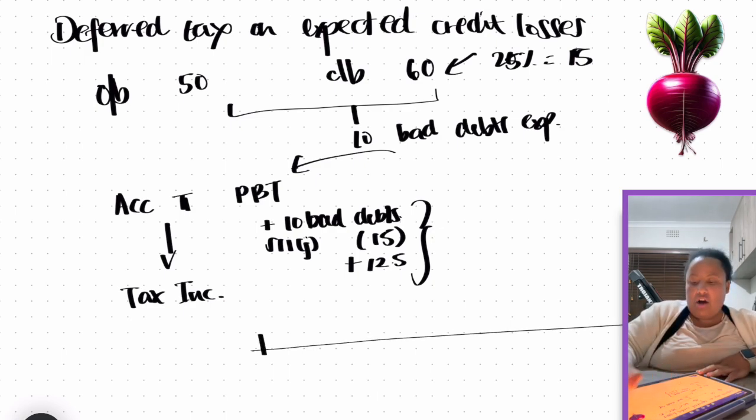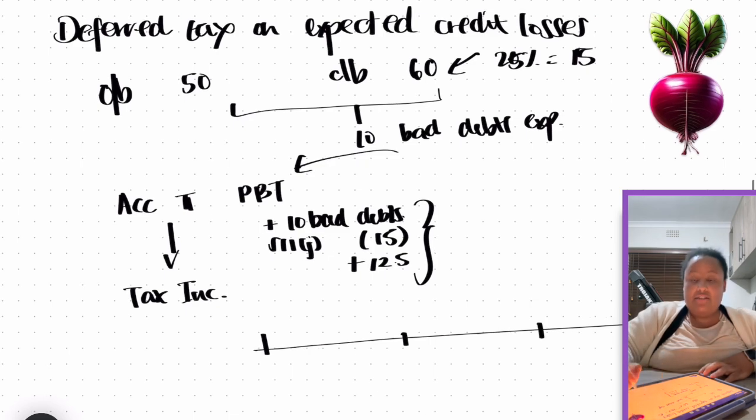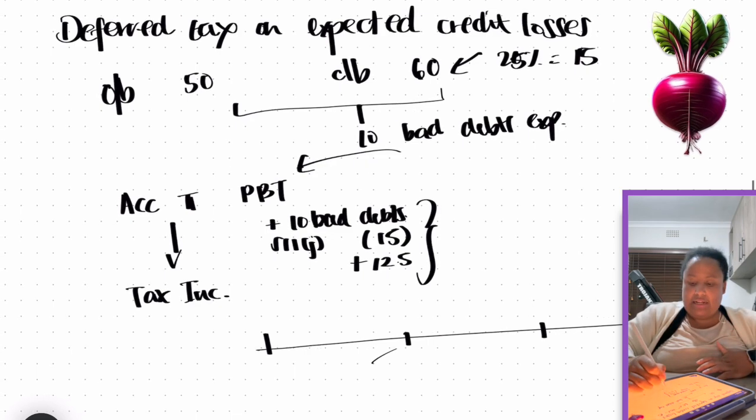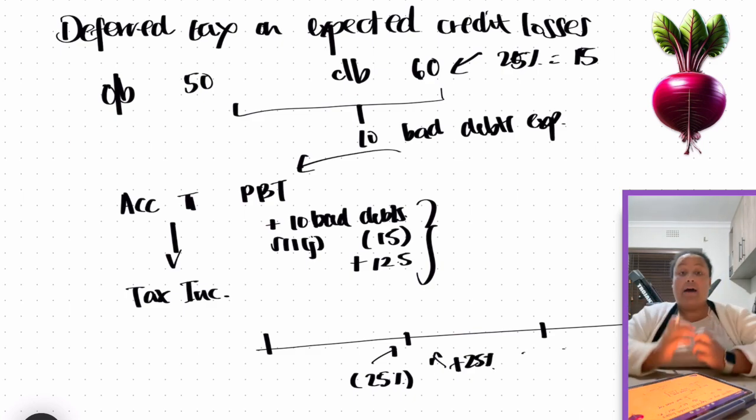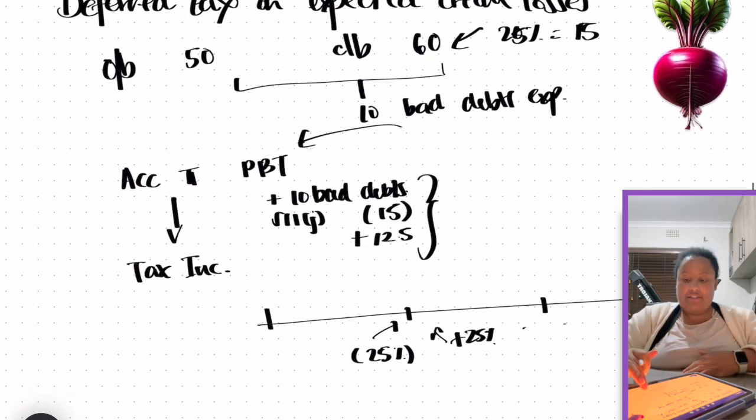So if you just think of a timeline of how this works, if these are the different years of assessment we're dealing with, every year we are claiming 25%, and then the following year we add back 25% of the balance and so forth. Okay, so that's how the allowance works practically from a current tax perspective.